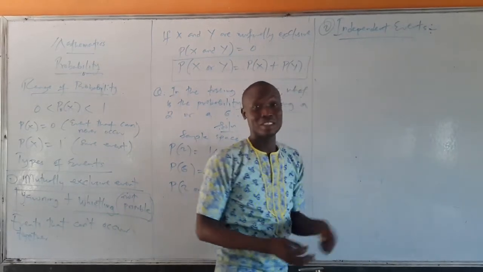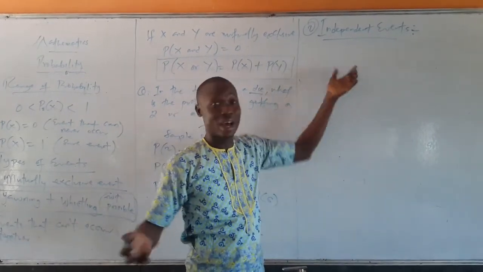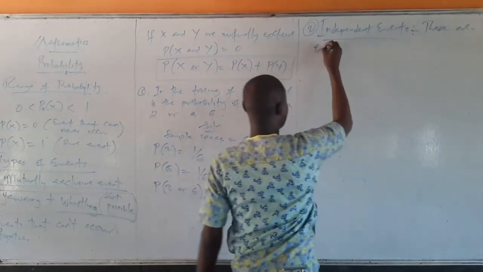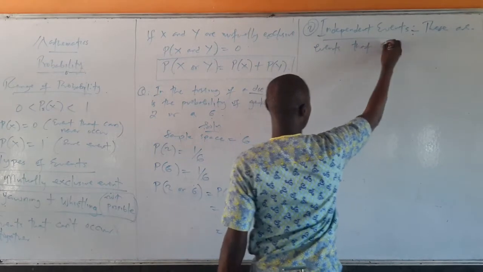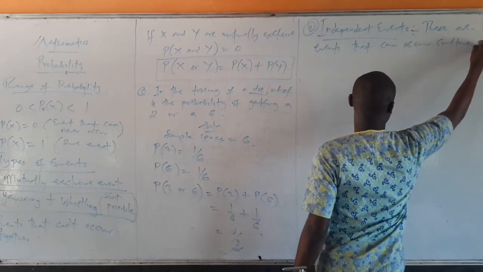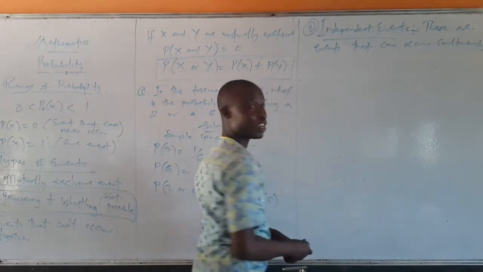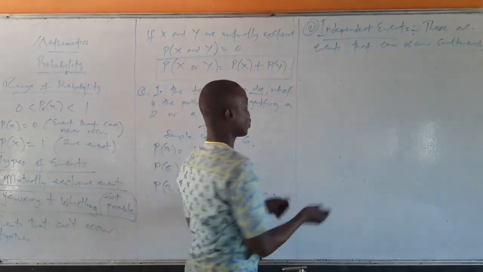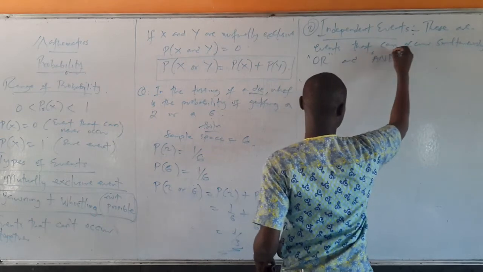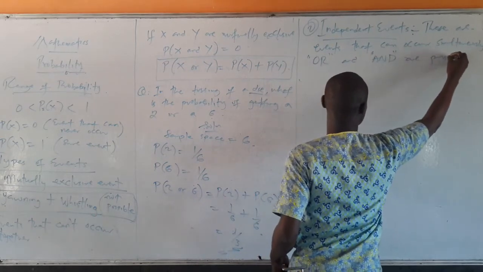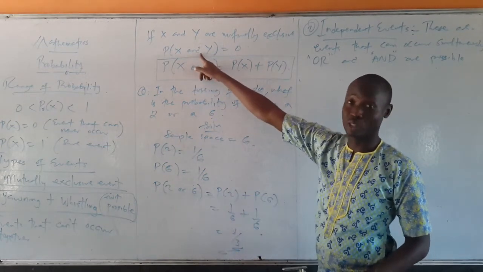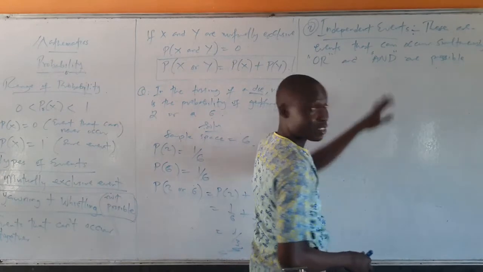That's the meaning of independent. Independent means they don't really affect each other. This could occur and this will also occur. So these are events that can occur simultaneously. That means the "or" and the "and" are both possible for such events. It's not like mutually exclusive. In mutually exclusive, only "or" is possible, and "and" is not possible. But in independent events, "or" is possible and "and" is also possible.